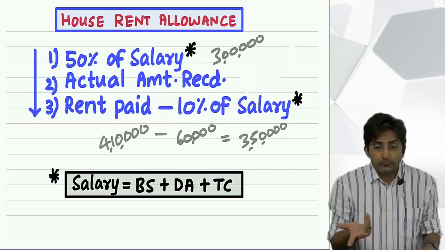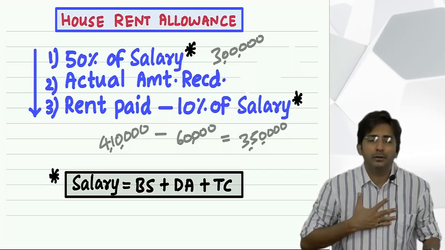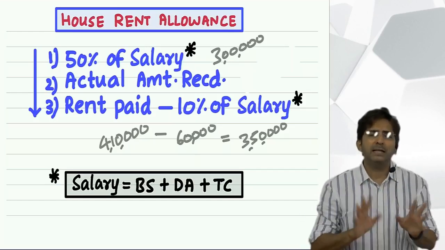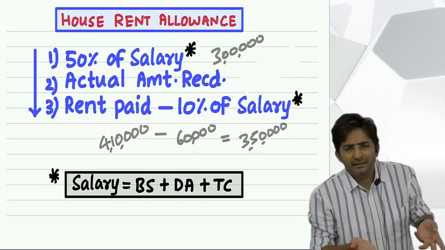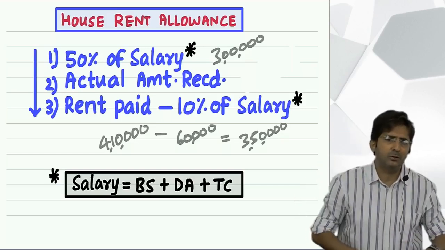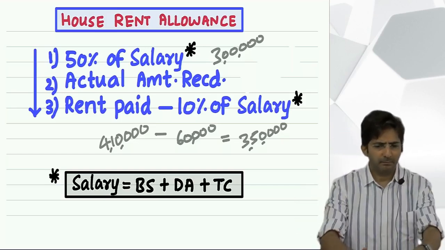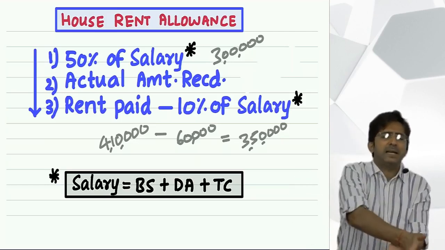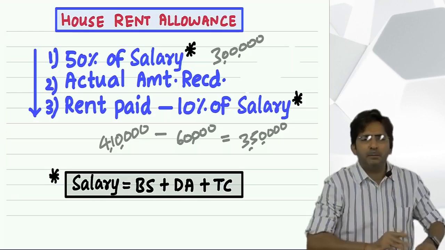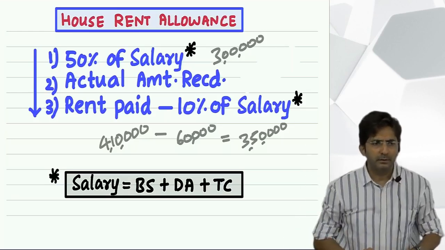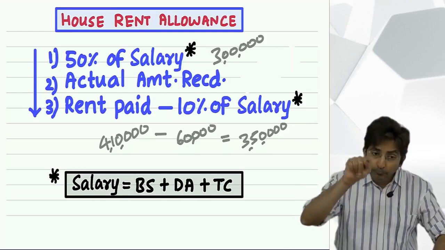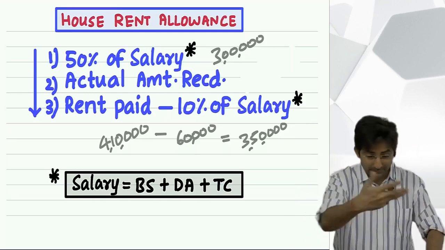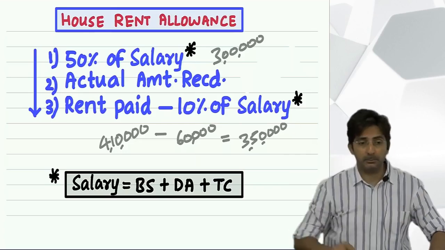And don't find it weird. See, what the company says is, it is our duty to pay salary to the employee. So let us give it in the name of HRA. Now whether he stays in a rented house or he has his own house, we have to pay him salary. So sometimes they give the salary in the name of HRA. But you don't need HRA because you have your own house. But if you are not paying rent, and still the company is giving you HRA, then it is fully taxable.